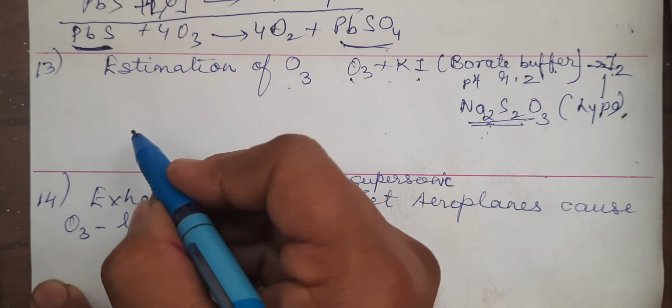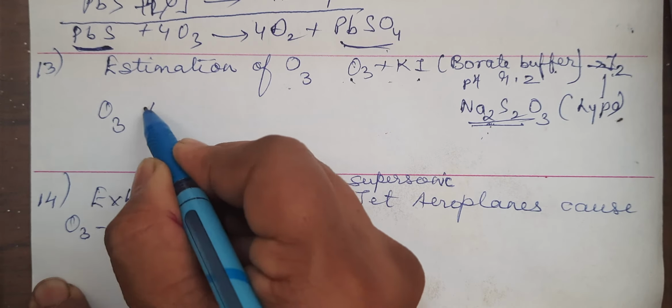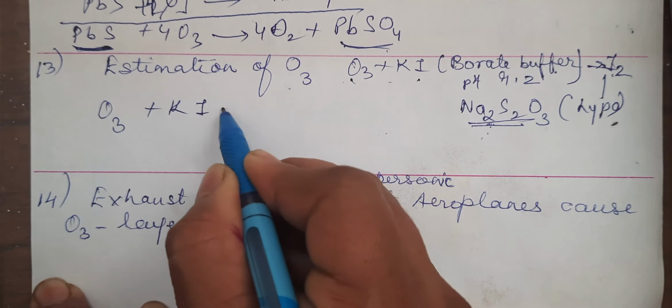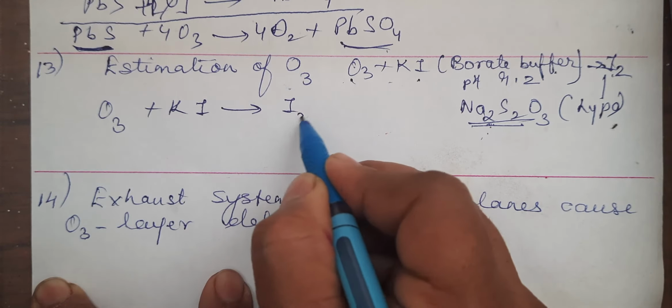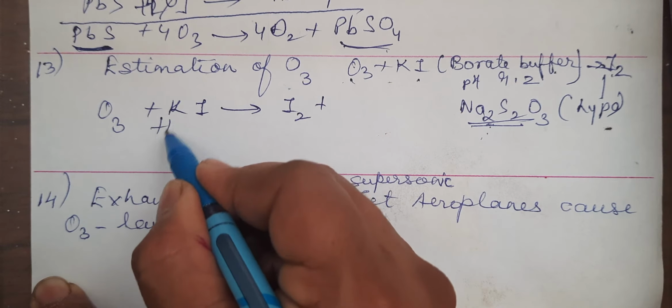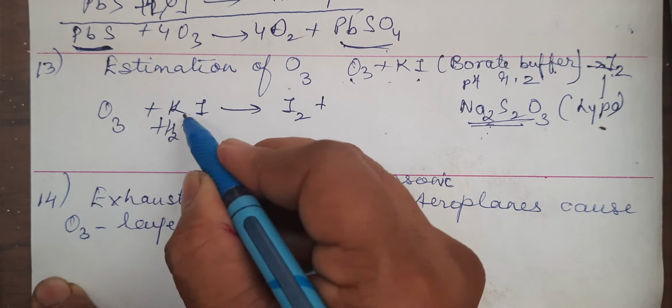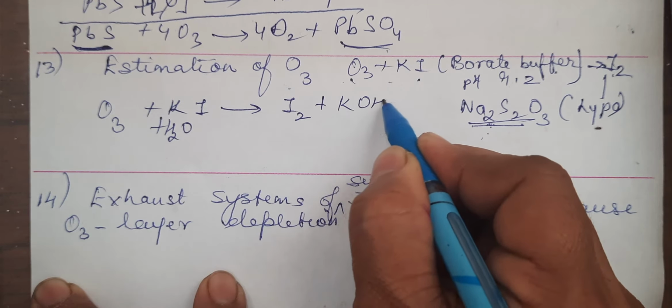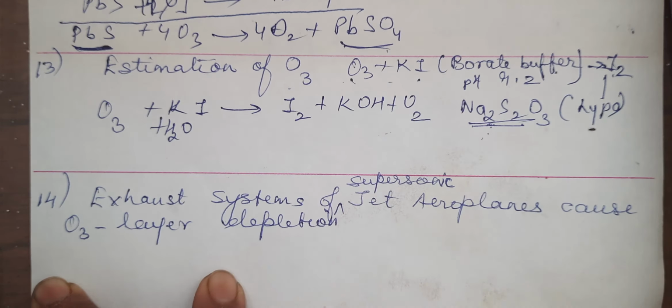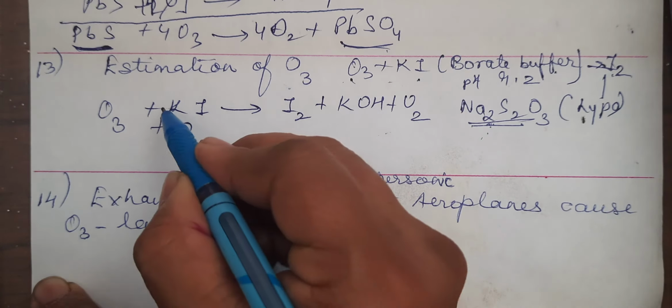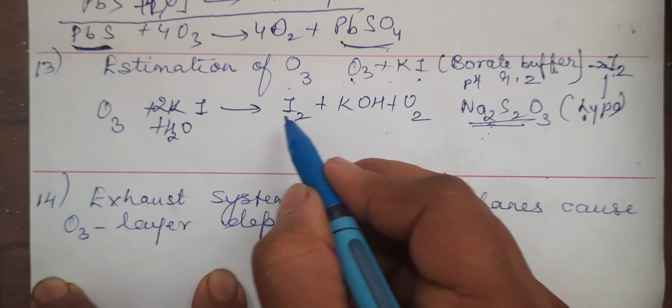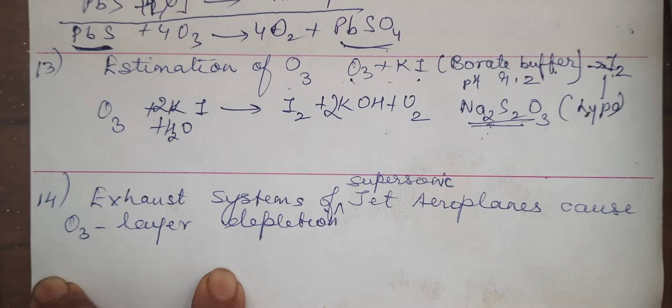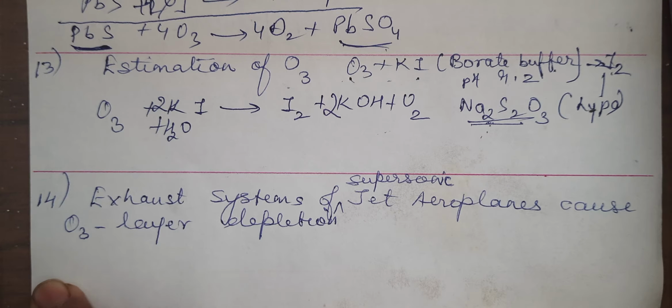It will liberate iodine. So now when you are writing the equation, you will simply write O3 plus KI giving I2 plus, actually this is with water also, so KI will form KOH and ozone will form O2. Okay, so when you balance it, you will get this 2, you will get this also 2. Now it is a balanced equation.